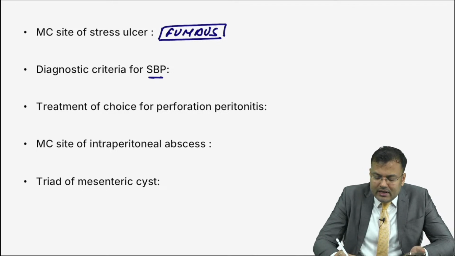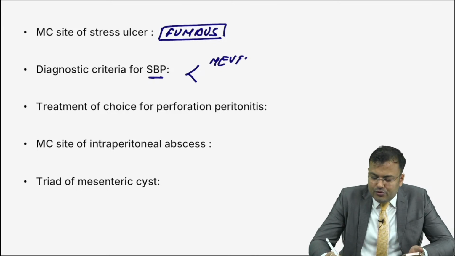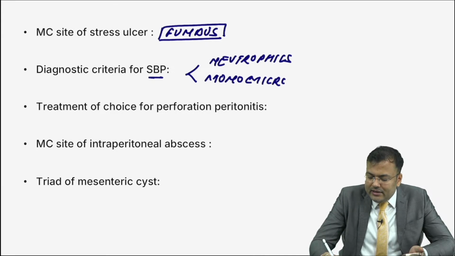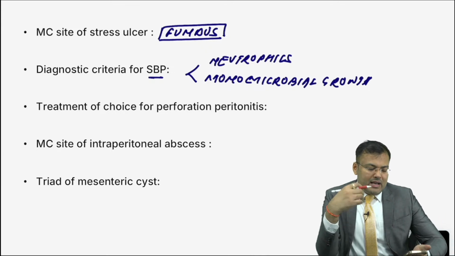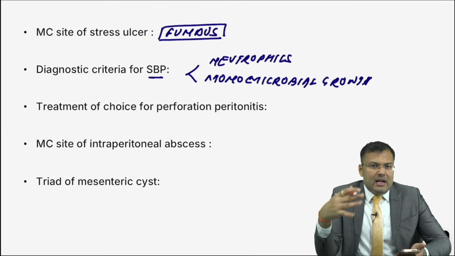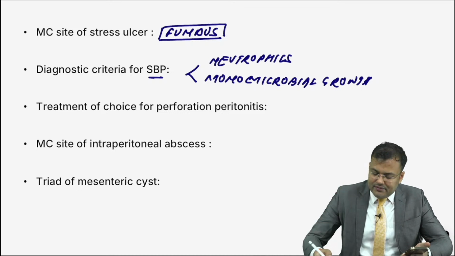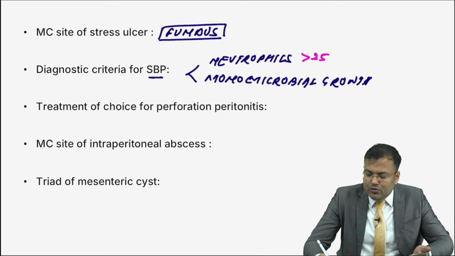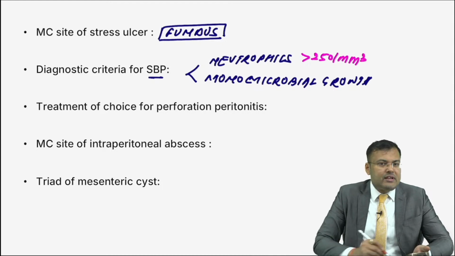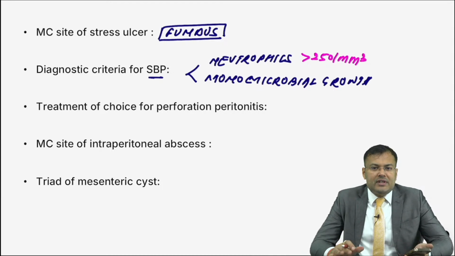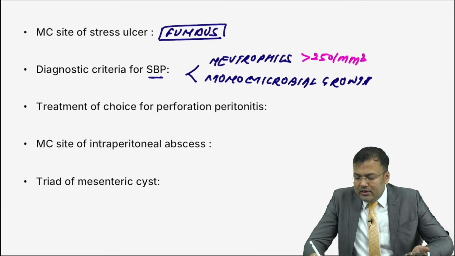Next, there is the diagnostic criteria of SBP. Obviously, there should be neutrophils, and what? Monomicrobial growth. Guys, can you tell me the number of neutrophils? So what happens? We have to go for paracentesis. We aspirate the ascitic fluid, and after that we send it for examination. Can you tell me the number of neutrophils? Avinash Jangir is the first person to reply correctly. Neutrophils more than 250 per mm cube. So this is the diagnostic criteria on paracentesis: neutrophils more than 250 and monomicrobial growth on culture and sensitivity.